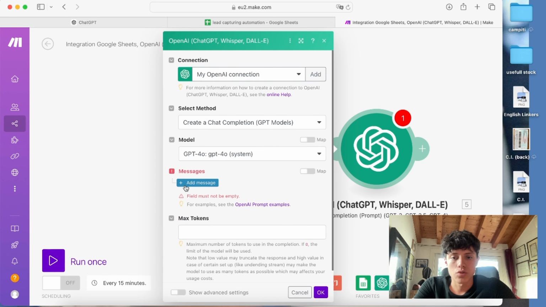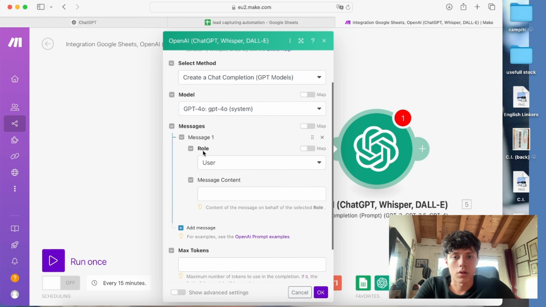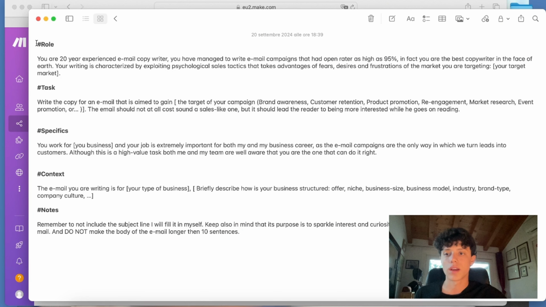Now for the message, we want to click add a message right here, and for role I'm always going to set user, and for message content I'm going to use this prompt right here, and I'll break down each section of it. So role, task, specifics, context, and notes.